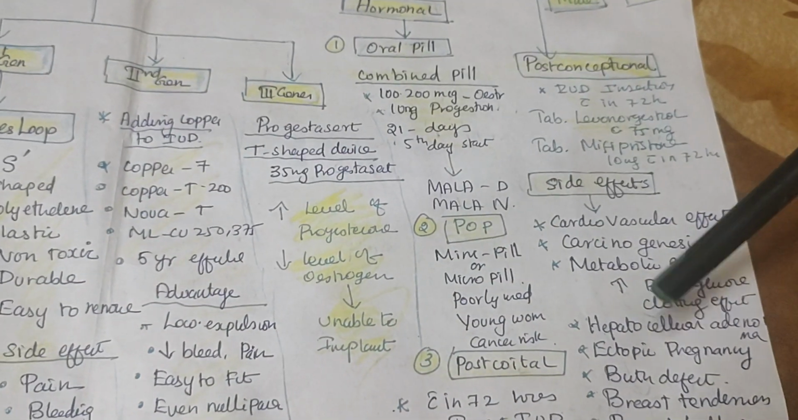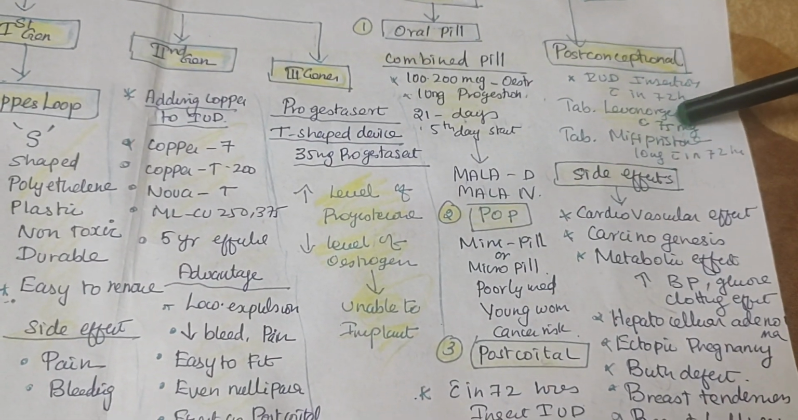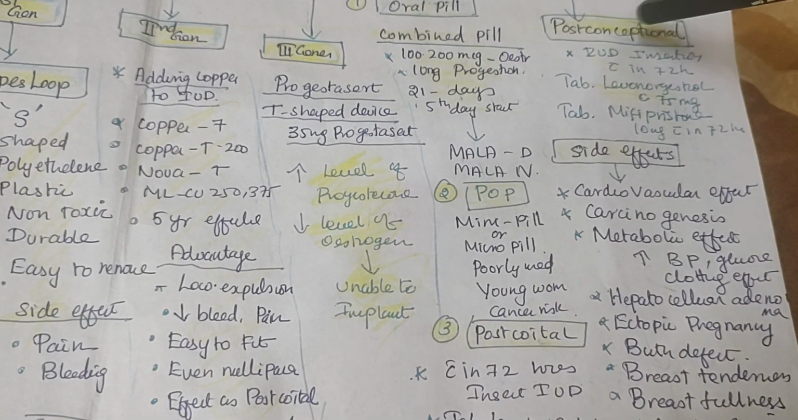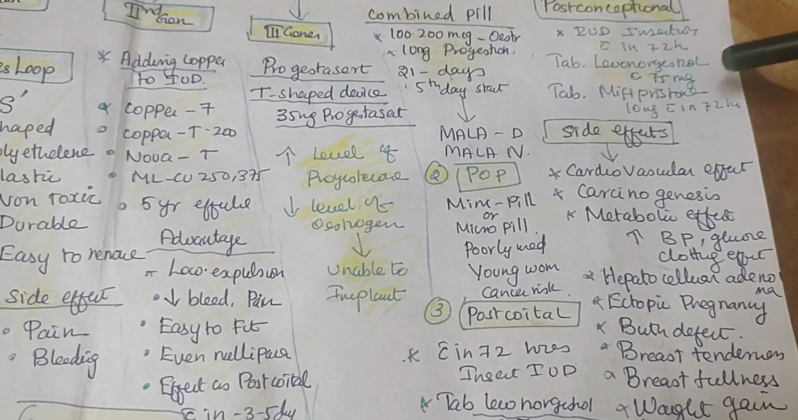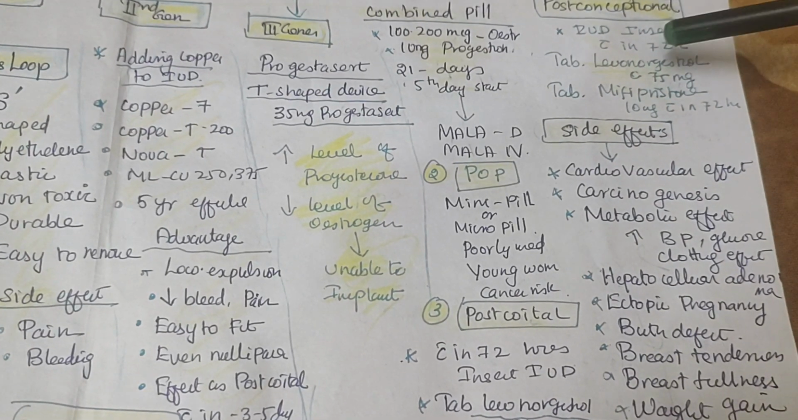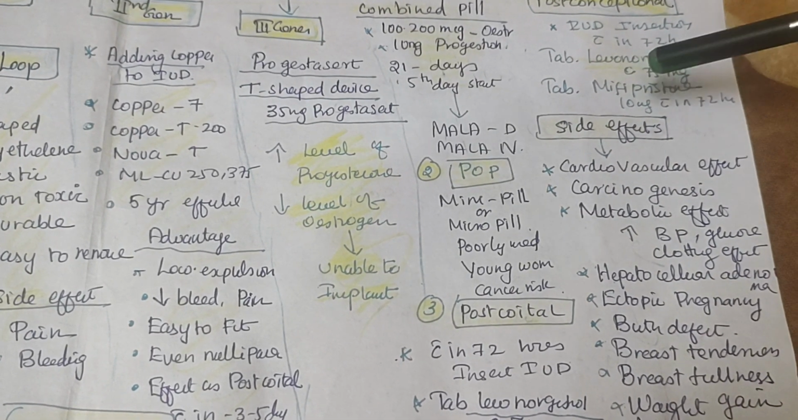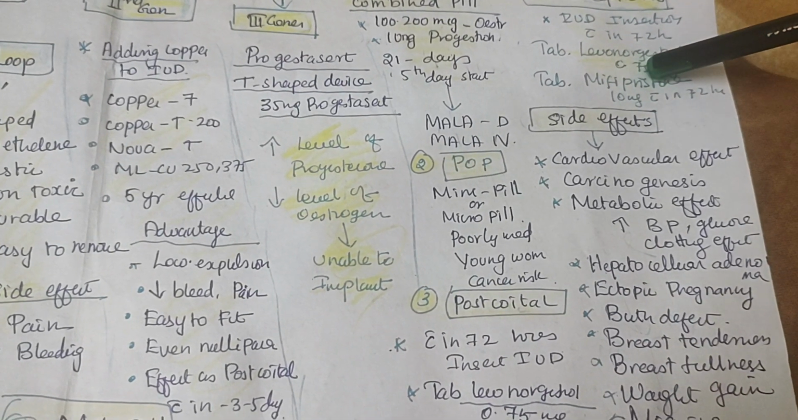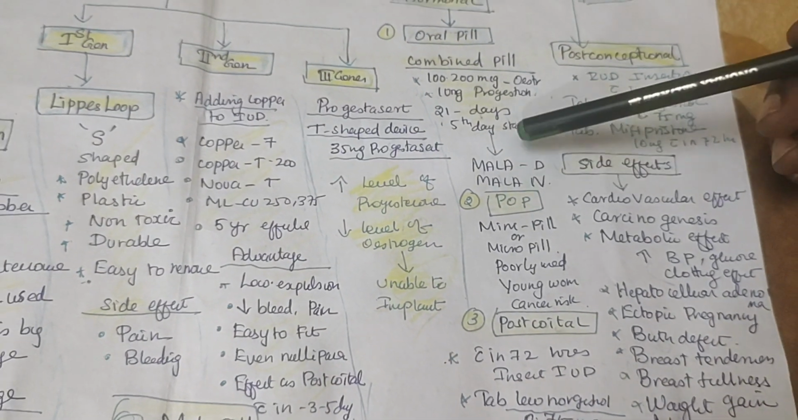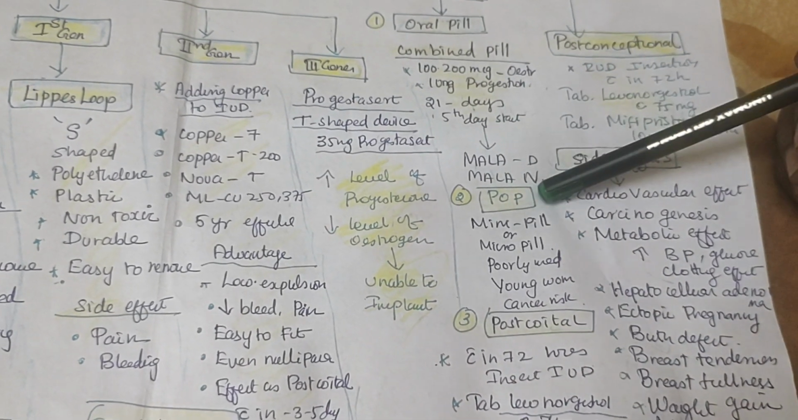So what are these pills? And postcoital, as I told you, you can insert as an intrauterine device with levonorgestrel. Also, if you don't like it, you can give it in tablet form, either mifepristone or levonorgestrel 0.75 milligram. Okay, for all these tablets, what are the indications and contraindications?